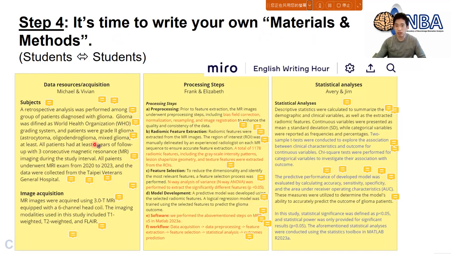Now you can see I ask a different group of students to create the real sentences for the materials and methods. And I allowed them to use the information that we get from the human discussion and also the result from ChatGPT. They can combine everything they have to construct or create this kind of scientific writing.